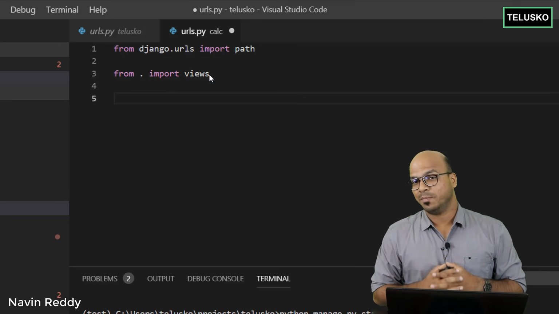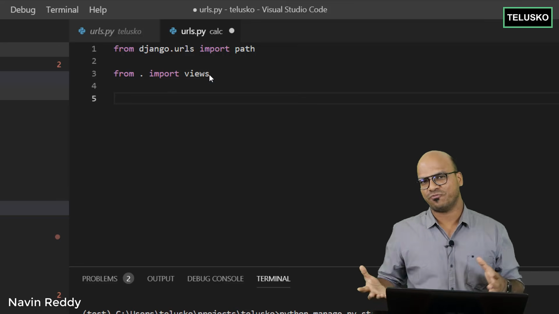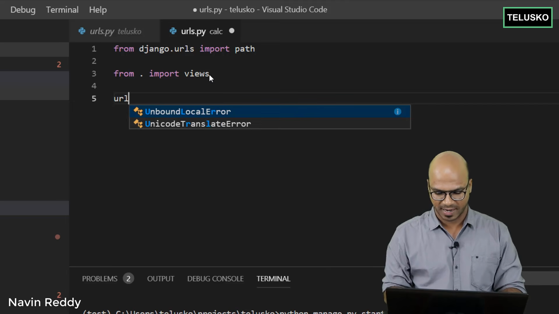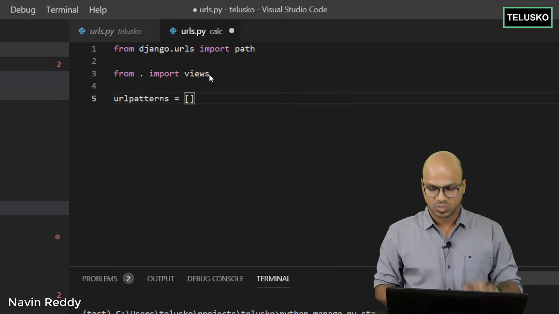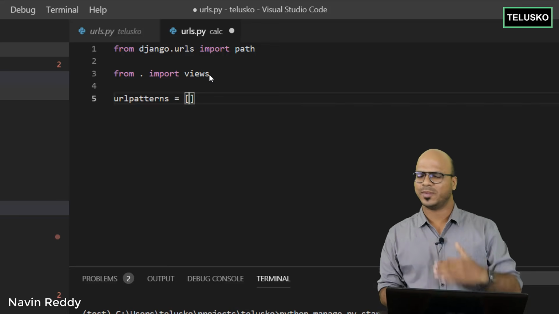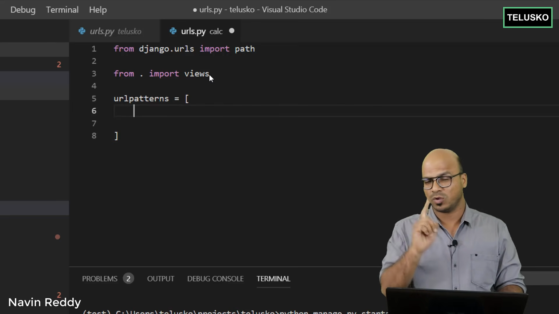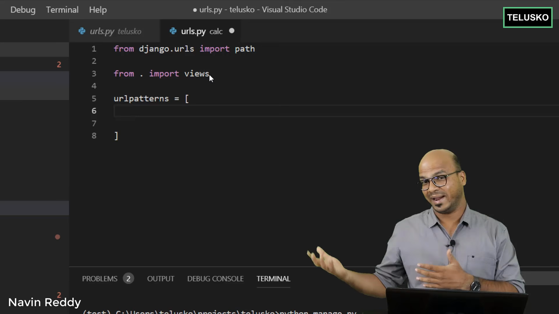Okay, but how will you provide the mapping? That's where you have to use a list of mappings. You might be having multiple URLs to map with, right? So we'll say urlpatterns. We'll have a list here. This is where you have to do the stuff. Since we'll be having multiple lines, let me press enter. And this is where you will specify the mapping. So let's specify only one path as of now. We can add later as well.